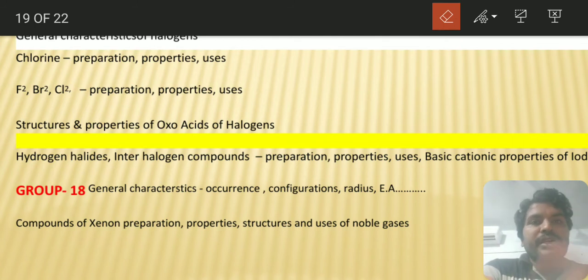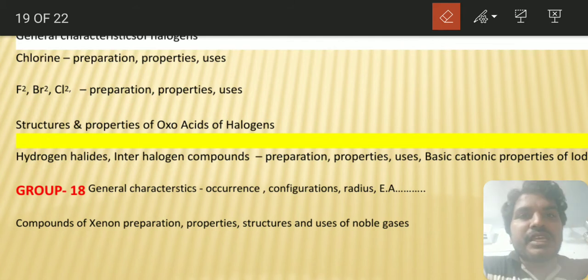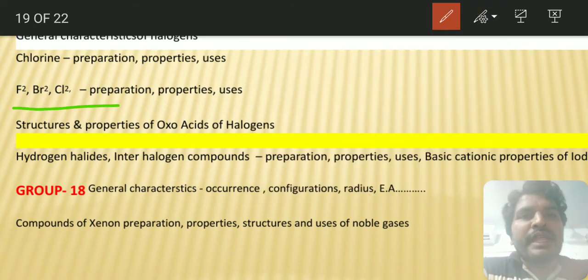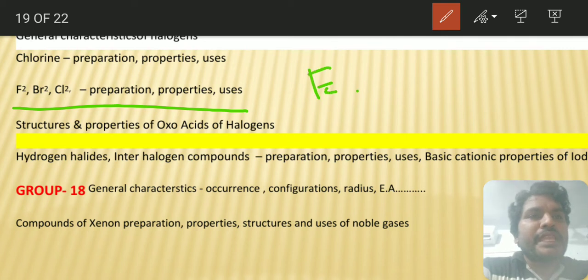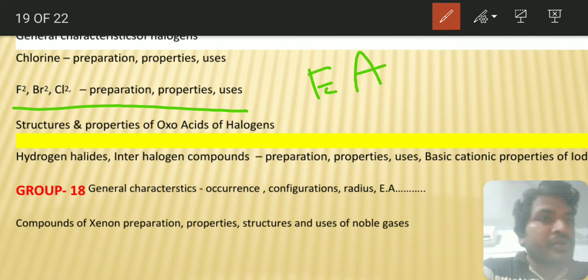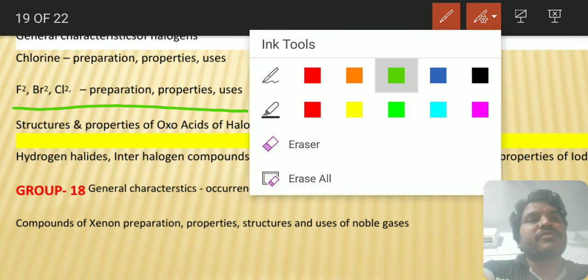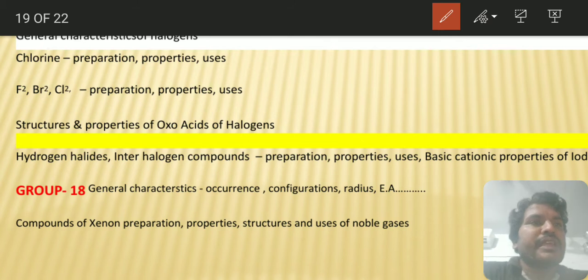Why it is lower, they will be asking you the question. Be careful with that. Here the anomaly is this only. One anomaly is based on the electron affinity values, and one more anomaly is based on the bond dissociation energies. These two are the anomalies we can find in the fluorine family elements.